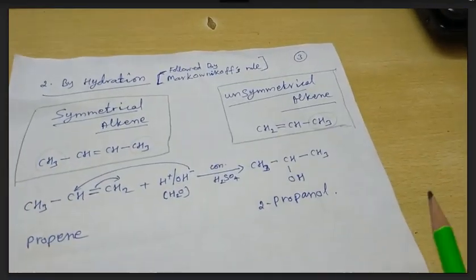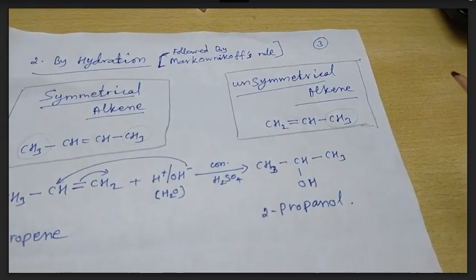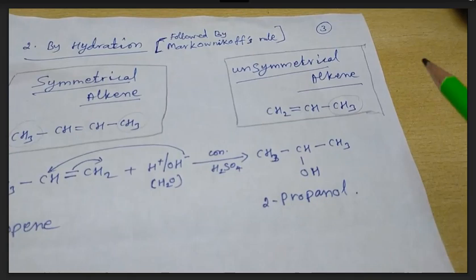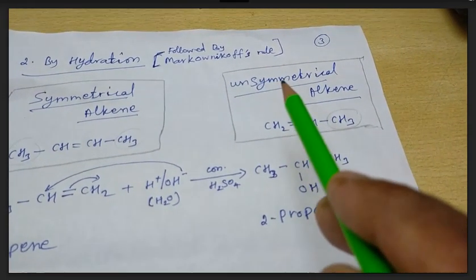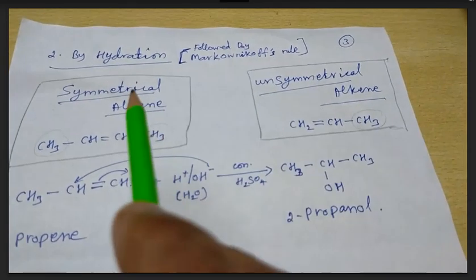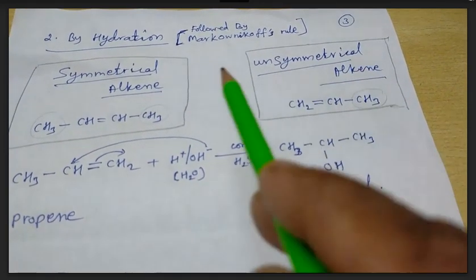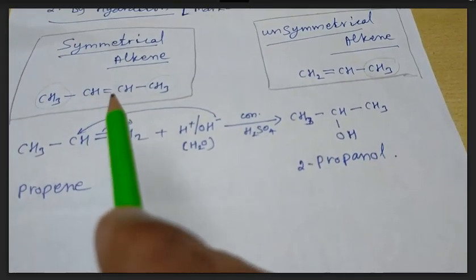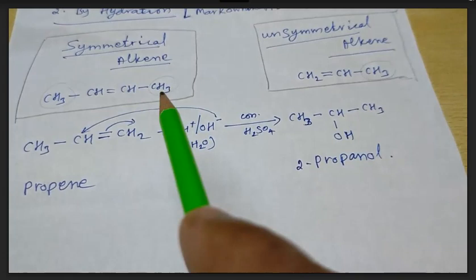The next method is by hydration. Already I told you that hydration means addition of water. Here it follows the Markovnikov addition rule. Before that we have to know what we mean by symmetrical alkene and unsymmetrical alkene. Symmetrical alkene means about the carbon-carbon double bond, on both sides the same type of alkyl group is attached.